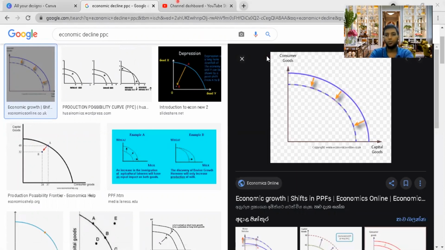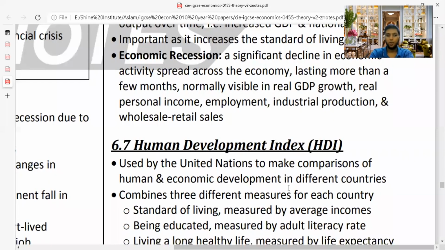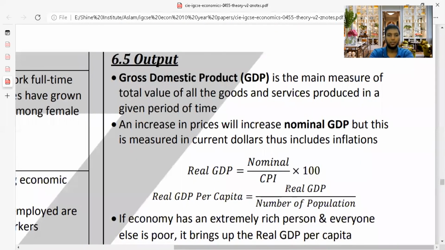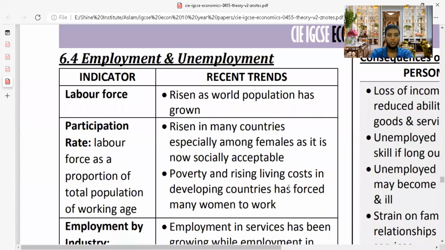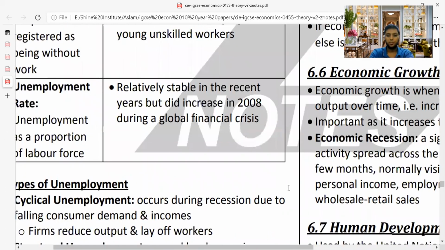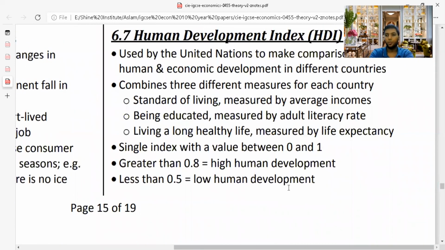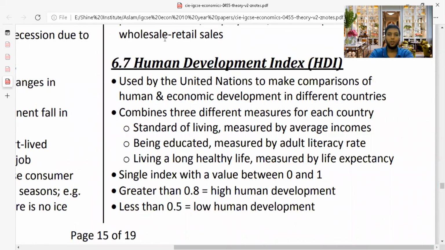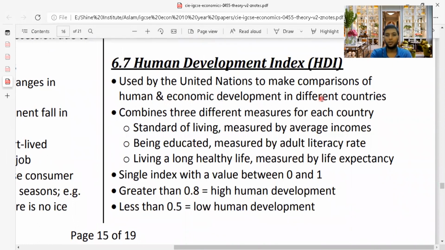So let's move on to the point we want to discuss, the last part on unemployment and employment areas. This is content number 6, which I taught you. This is economic indicators which we have learned. So now, HDI, what is Human Development Index? Most of the time, it is very much tested in your exams. What is HDI? I always see this question in every year's papers. There's no paper which the examiner sets without HDI. It is used by the United Nations to make comparison of human and economic development in different countries.